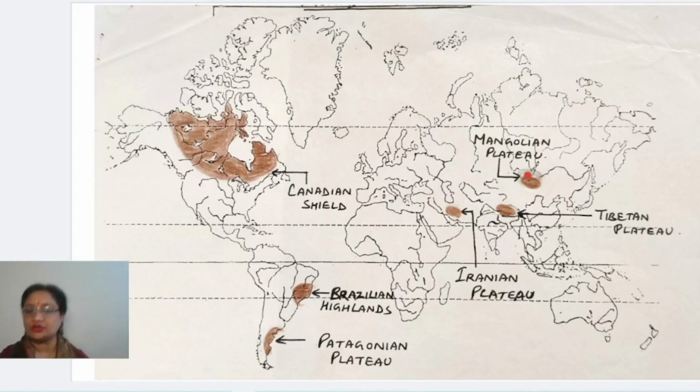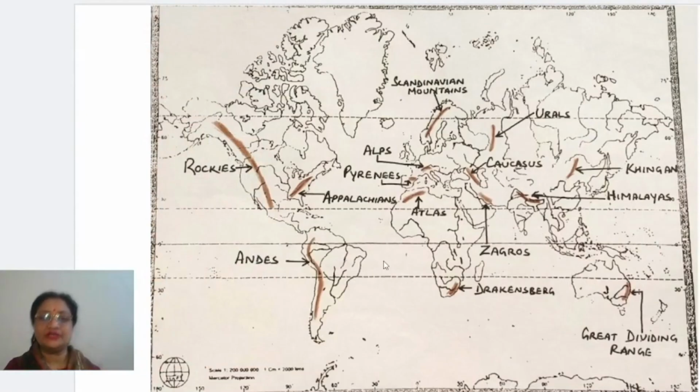Okay, so in total, children, you have to mark altogether 6 plateaus in the world map. Now children, the next map we have to mark here is of the mountains, and for the mountains, first of all, children, you have to see that the mountains are not cutting any of the rivers. Okay, for an example, you can see here the Rocky Mountains.